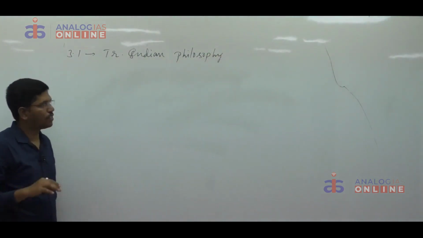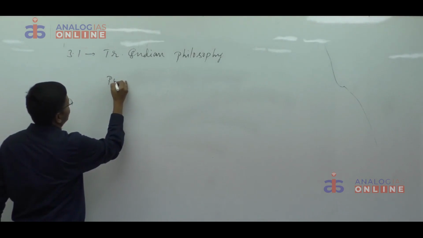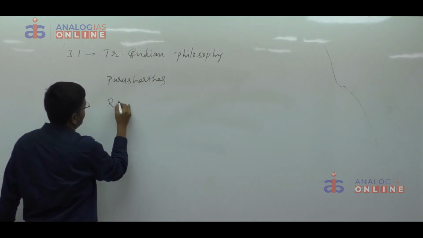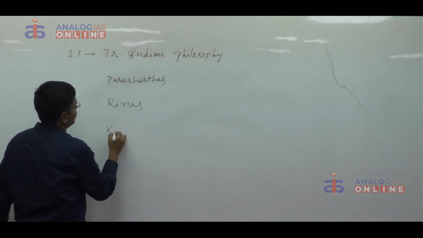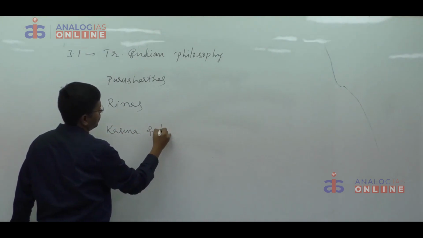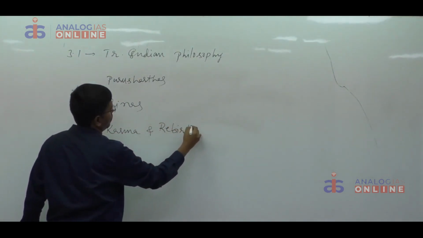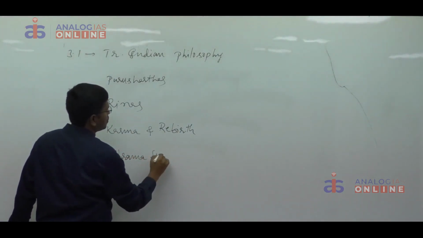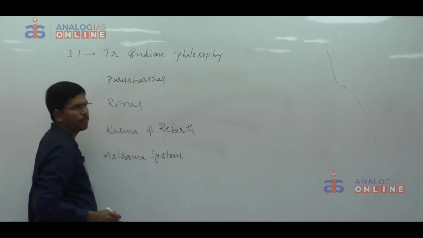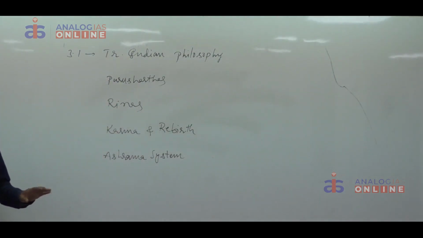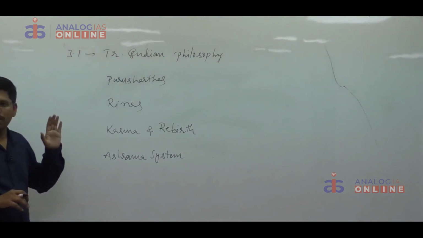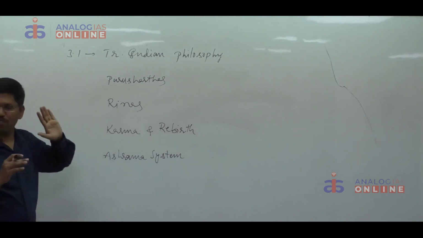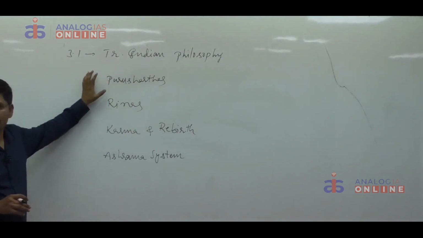In this we have 4 concepts. First one is Purusharthas. Second one is Runas. Third one is Karma and Rebirth. And finally Ashrama System. So far in the history of UPSC, only 10 marks questions were given from this 3.1 section. That's why we will prepare accordingly. First let us discuss Purusharthas.